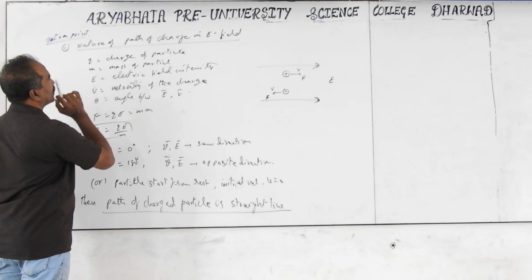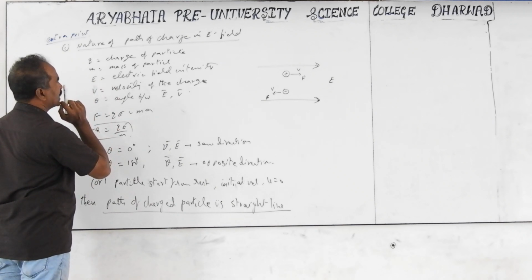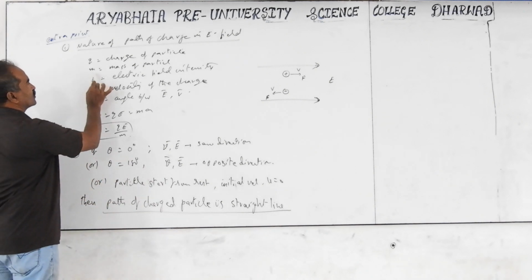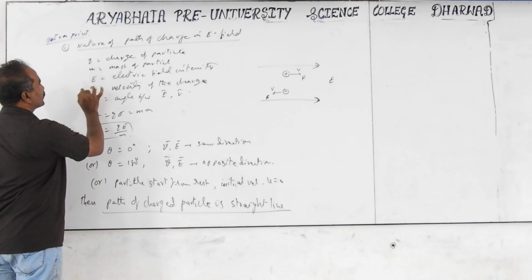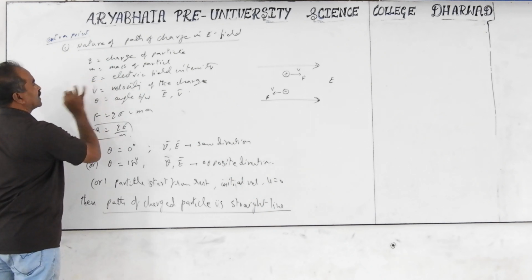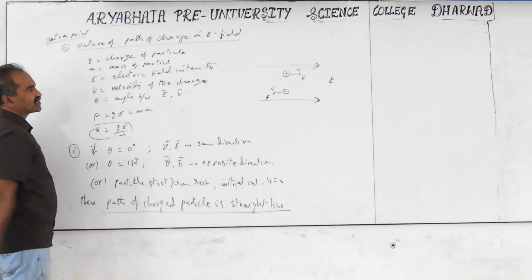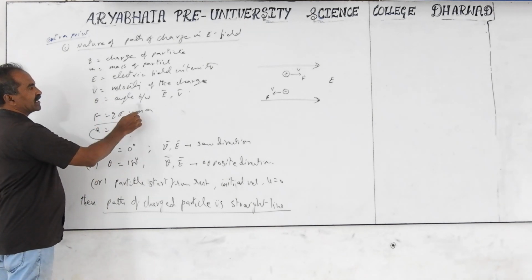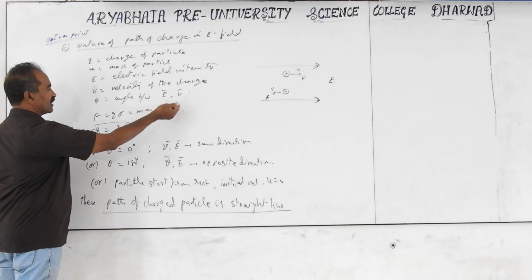Nature of path of a charged particle or charge in an electric field. A charge is always considered like a particle, therefore the particle has a mass also. Q is the charge, m is the mass of the particle, and it is either at rest or already moving in the electric field. Velocity means initial velocity u and final velocity v also. Theta is the angle between the electric field E and the velocity v or u.